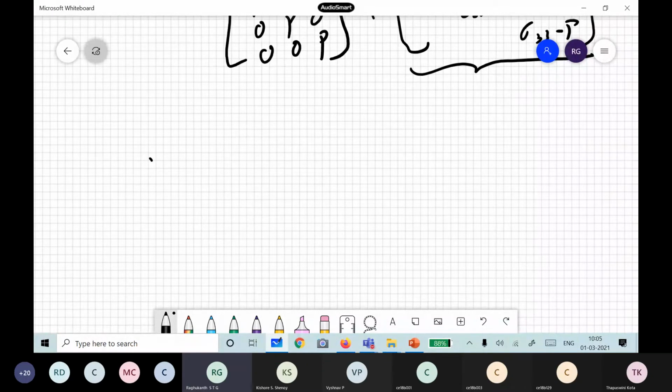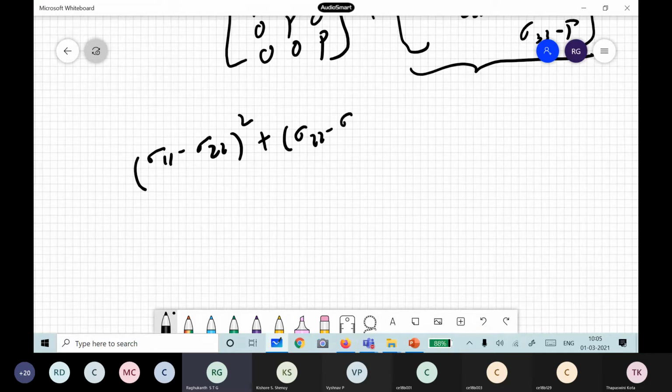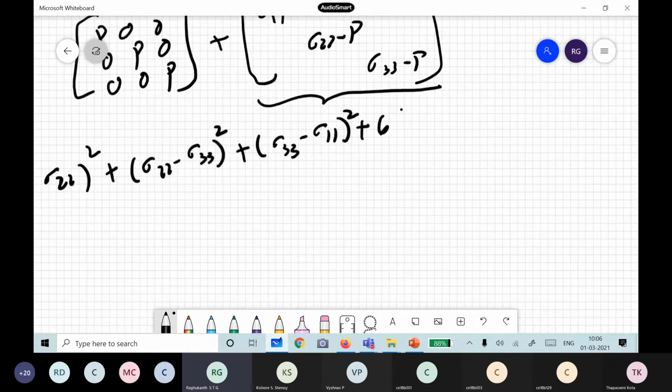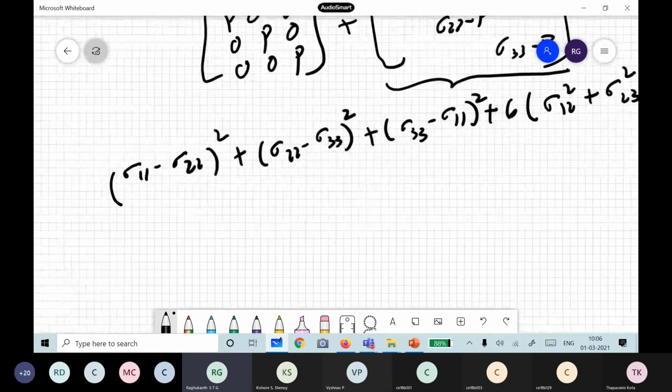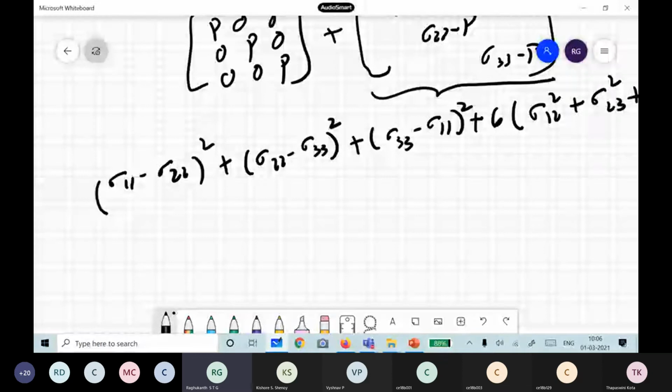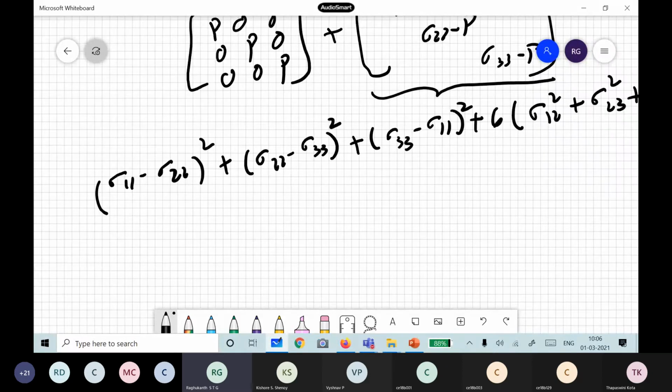So it turns out to be something like (sigma 11 minus sigma 22) squared, plus (sigma 22 minus sigma 33) squared, plus (sigma 33 minus sigma 11) squared, plus 6 times the shear stresses also: sigma 12 squared, plus sigma 23 squared, plus sigma 31 squared. You see, we have this big expression for the von Mises criteria and all other details.